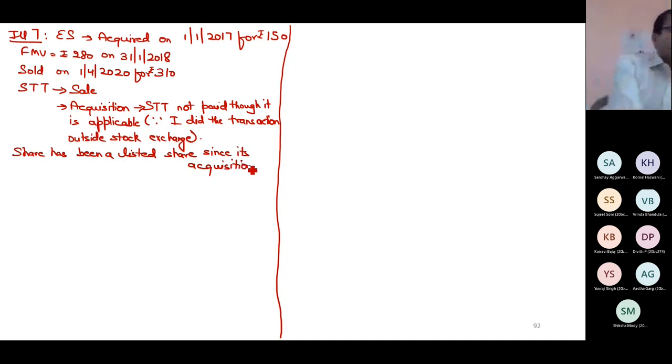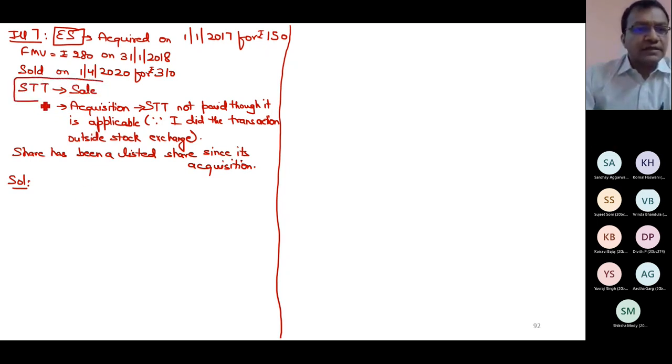Now, can you tell me long-term or short-term? Equity share. At the time of sale, it is listed because STT is paid. So 12 months period. If it is 12 months period, then it is a long-term capital asset. There is no doubt, because it was purchased on 1st Jan 17 and sold after 12 months.